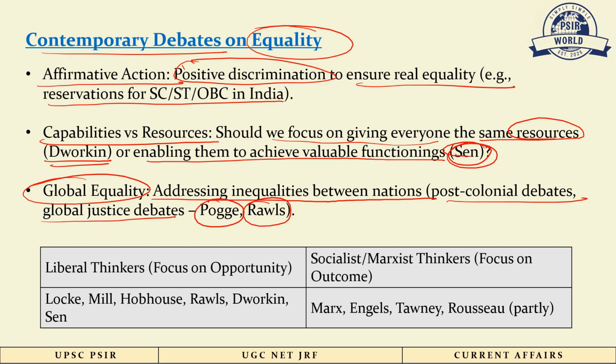One important point to remember about the concept of equality: liberal thinkers focus on opportunity. They talk about equality of opportunity, that everyone should get equal opportunity. Like Locke, Mill, Hobhouse, Rawls, Dworkin, Sen, all these people advocate equality of opportunity. Whereas the socialist or Marxist thinkers focus on outcome. They advocate equality of outcome, supported by Marx, Engels, Tawney, Rousseau.